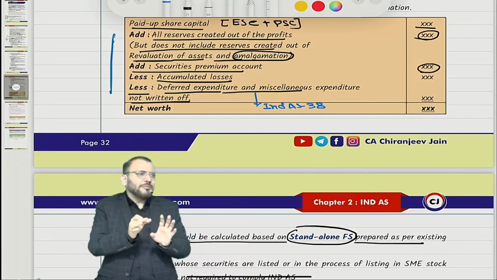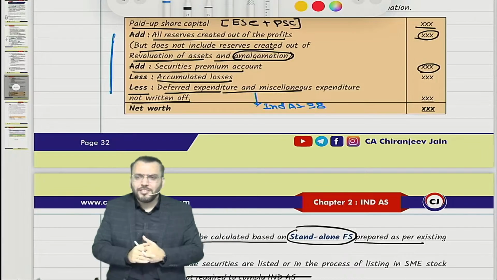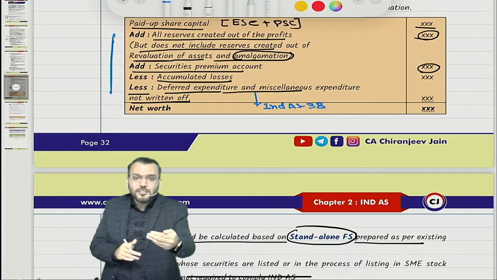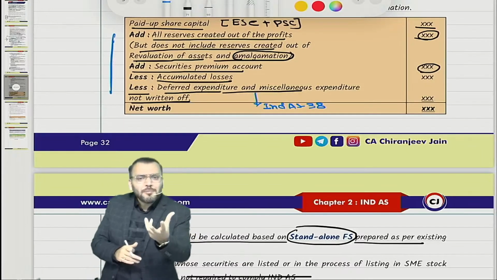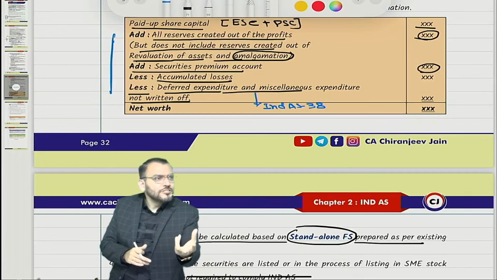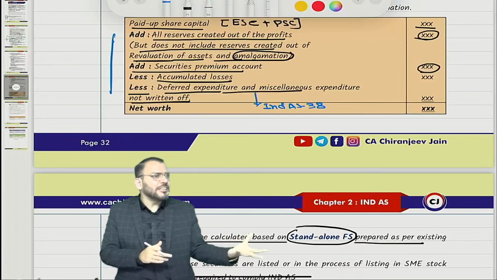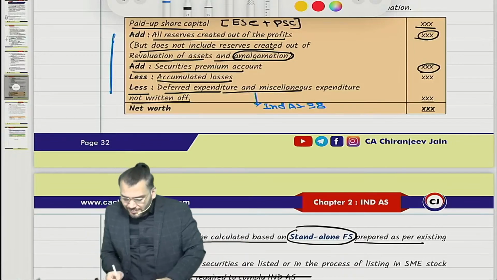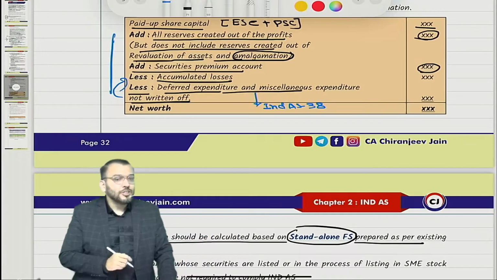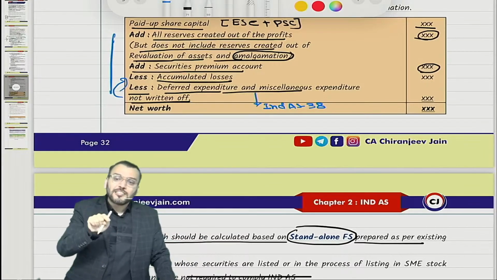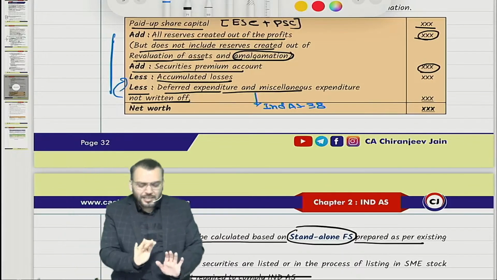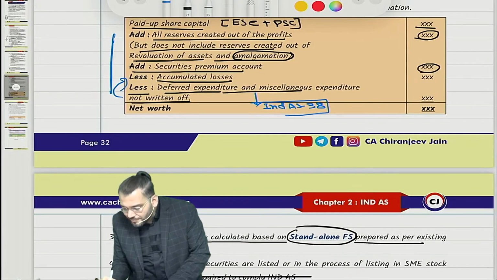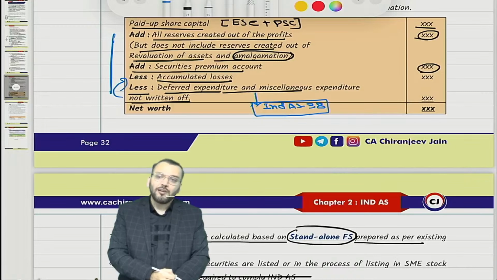Correct. So there are some revenue expenditure which is not transferred to PL immediately. So that is one type of loss only, accumulated loss. So any expense which is not transferred to PL immediately will be accumulated loss only. Can you see it is as simple as accumulated loss? So if you are deducting accumulated loss, you should also deduct deferred expenditure which is not yet written off to PL. But detailed discussion will be done under Ind AS study. Right now I will not discuss. Have you understood this point?